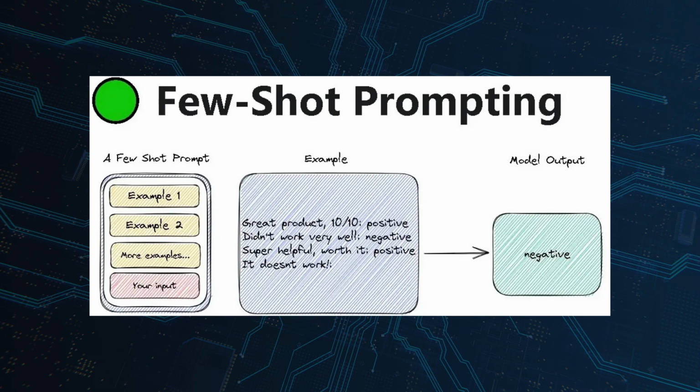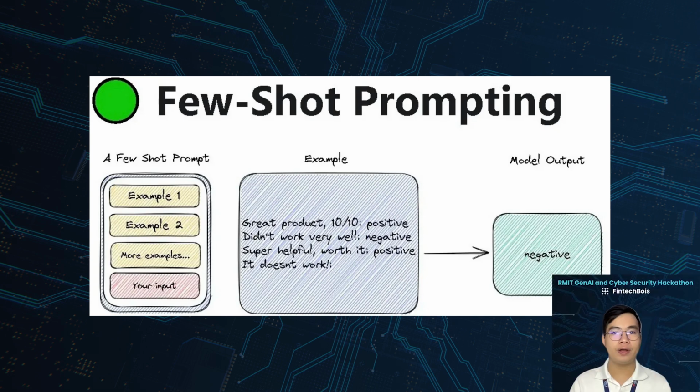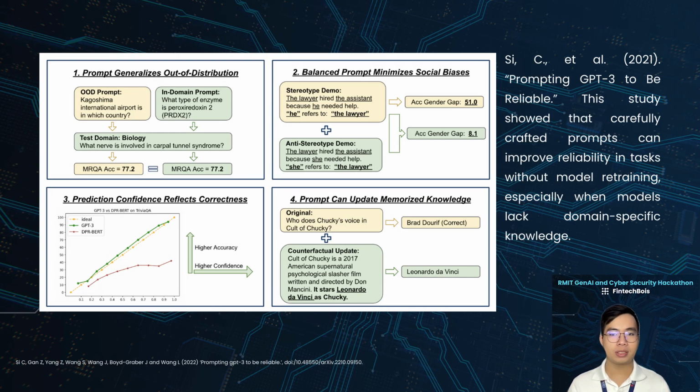In this method, we provide the model with several examples of the desired task to guide response style and accuracy. For instance, when training the model to classify product reviews as positive or negative, we include a few sample reviews and their correct labels. In this example, the prompt might include entries like "great product, 10 out of 10," positive, and another entry like "didn't work very well," negative. By showing these examples, we establish a pattern for the model, allowing it to predict the sentiment for new reviews more accurately.